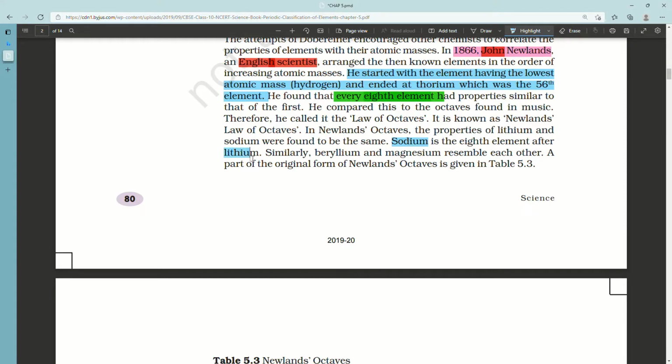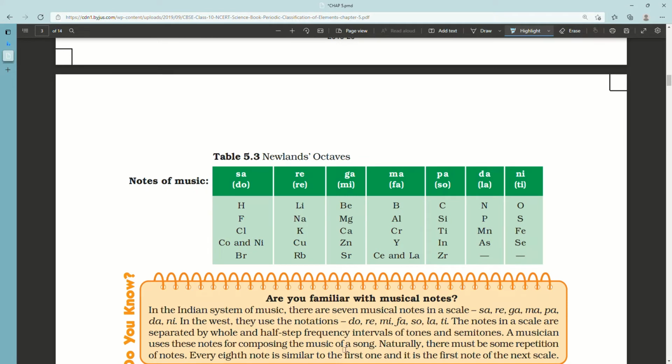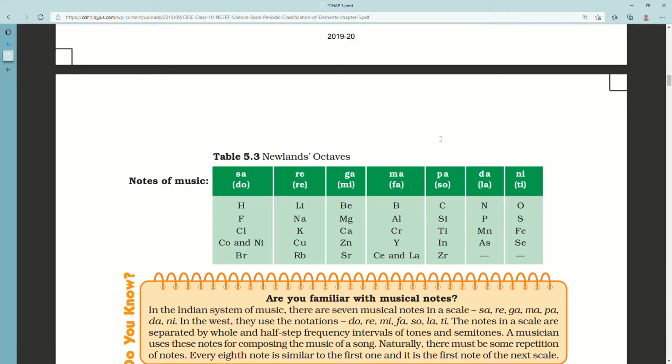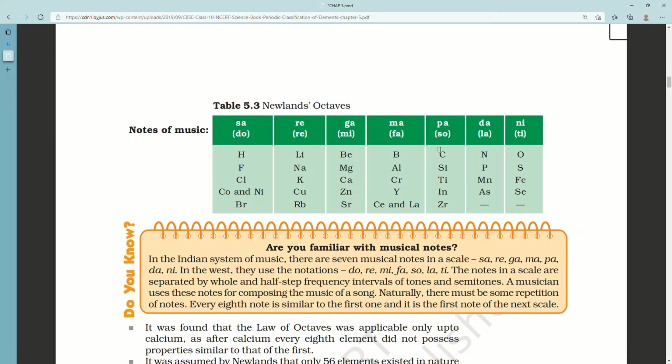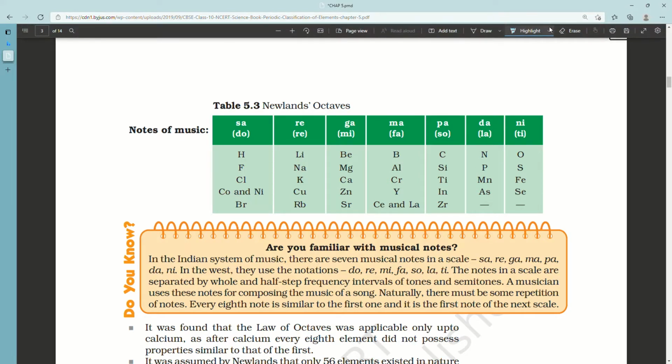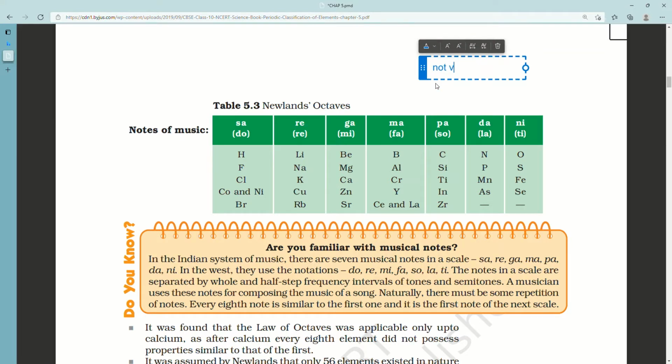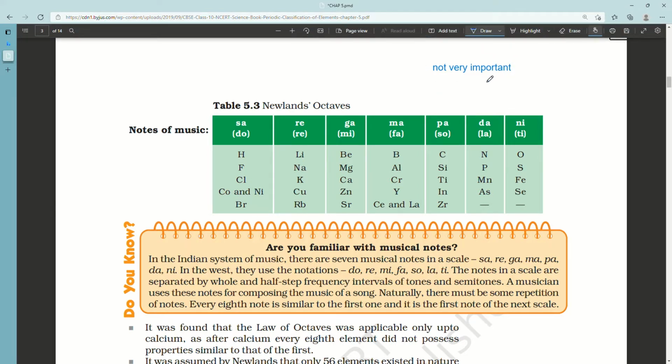Are you familiar with musical notes? In the Indian system of music, there are 7 musical notes in a scale: sa, re, ga, ma, pa, dha, ni. In the West, they use the notations do, re, mi, fa, sol, la, ti. The notes in a scale are separated by whole and half-step frequency intervals of tones and semitones. A musician uses these notes for composing the music of a song. Naturally, there must be some repetition of notes. Every 8th note is similar to the first note, and it is the first note of the next scale.